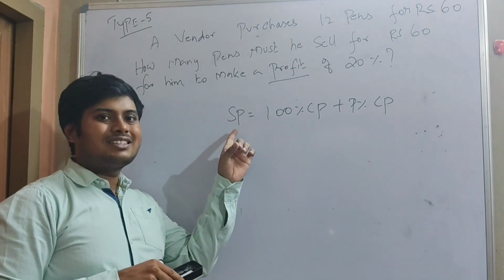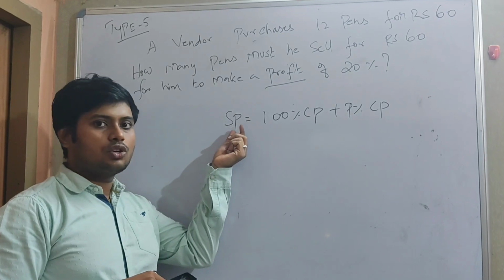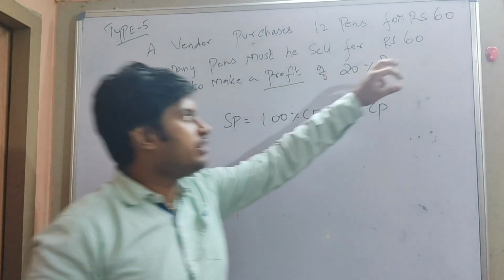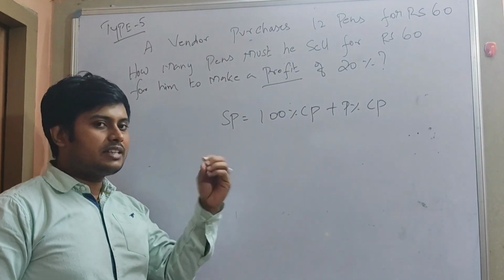So here I am not selling the pen, I am not changing the price. So my price is constant here. I buy for rupees 60, I sell for rupees 60. So price is constant. So what is my selling quantity here?